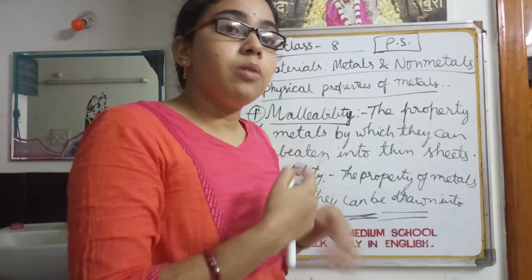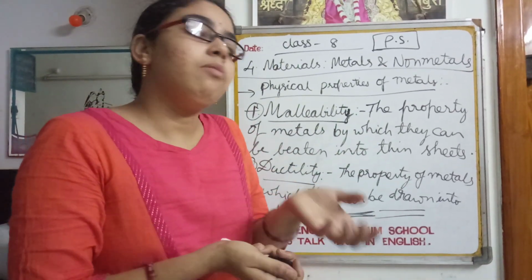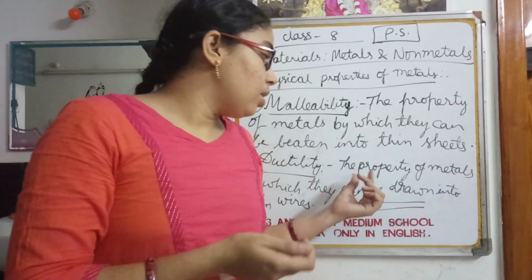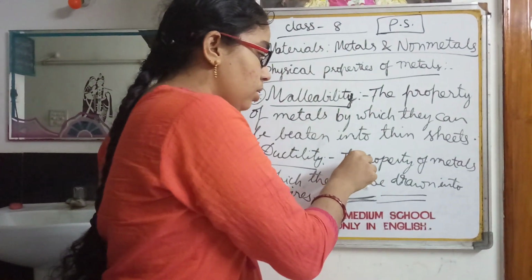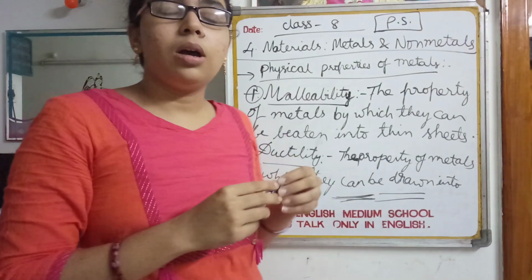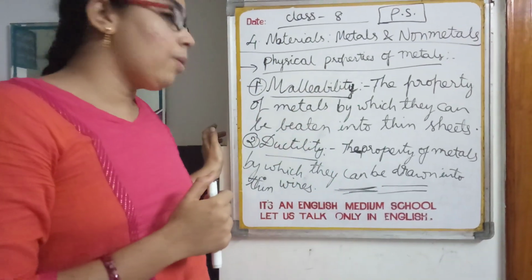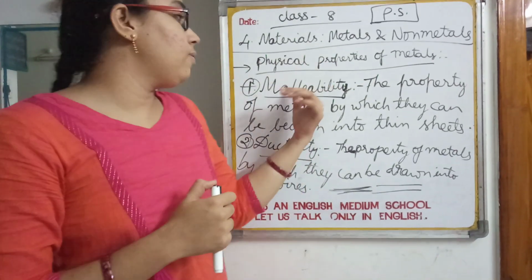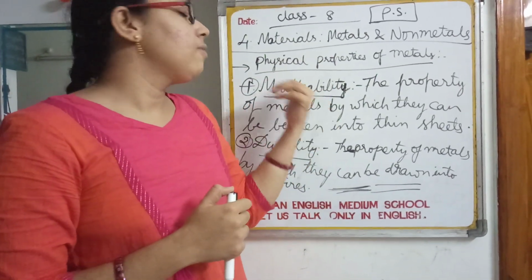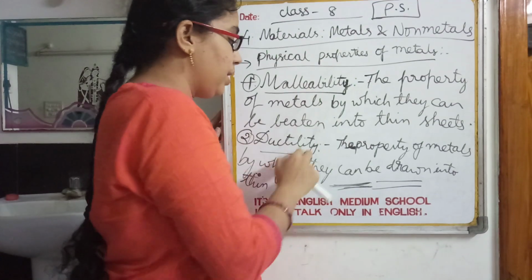How can they be made into thin wires? Because they possess the property of ductility. So only they can be drawn into thin wires. This property of metals is said to be ductility. So this is about the first physical properties of metals, malleability and ductility.